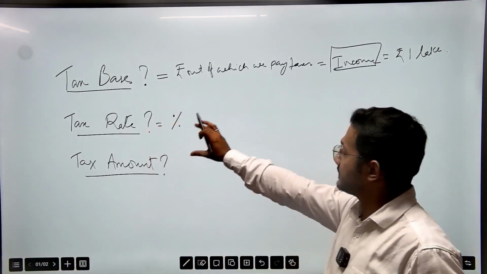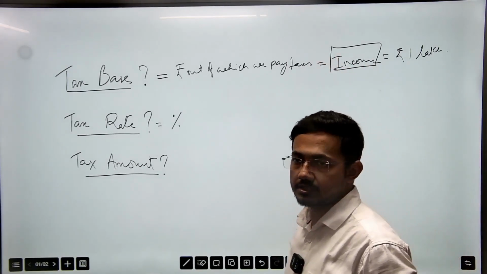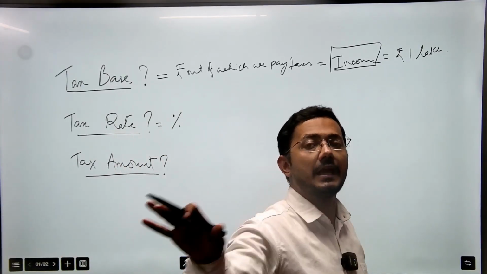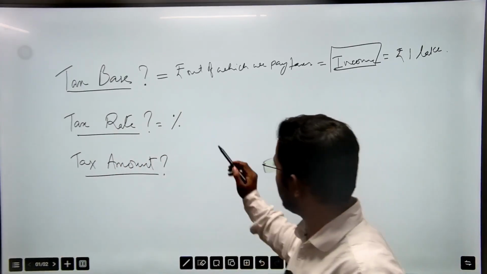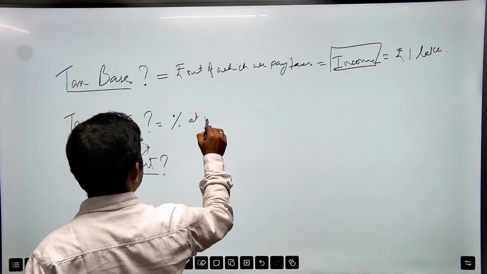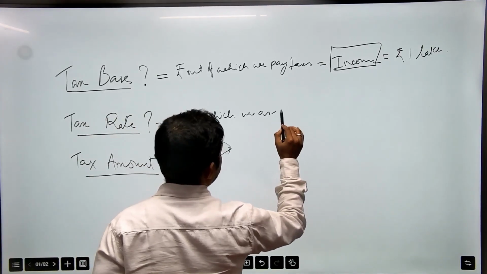Tax rate means how much percentage out of this 1 lakh you are paying to the government in different types of taxes.